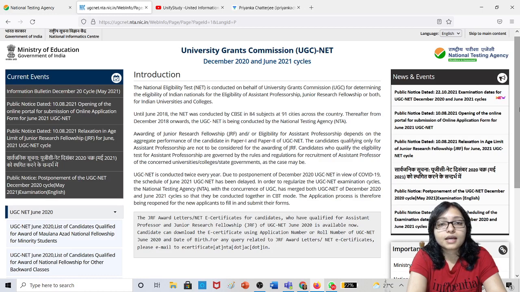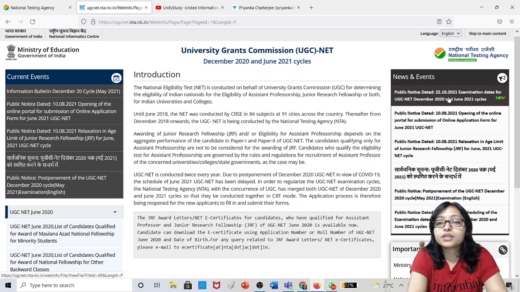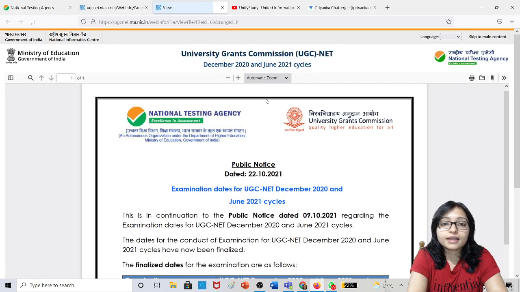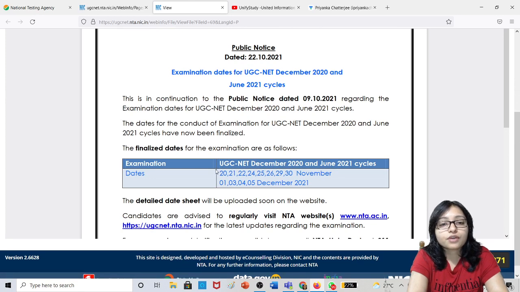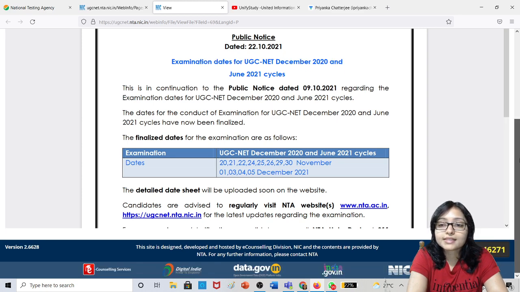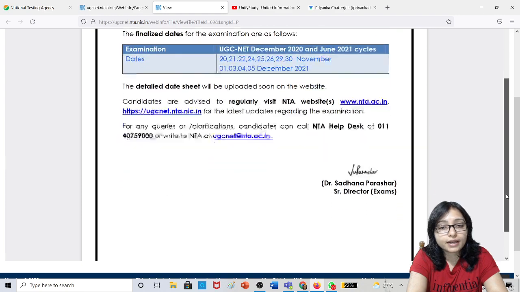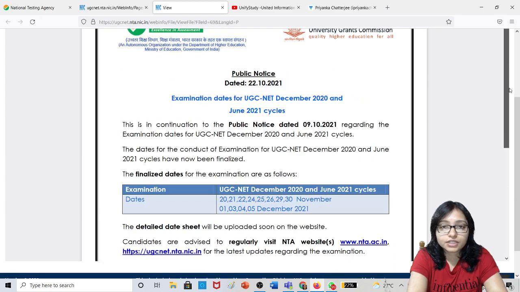This is the notice board. Whenever any news is coming, always check the official website, ugcnet.nta.nic.in. The news and events are here. Can you see any public notice? The last public notice was on 22nd October. It only gives the date of the examination: it will start from 20th November till 5th December. But no subject wise PDF has been uploaded till now. No notification, nothing given till now.